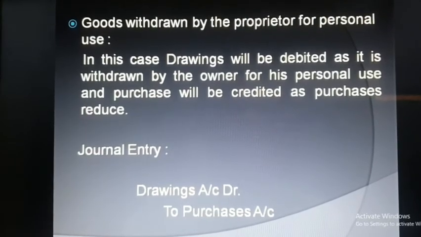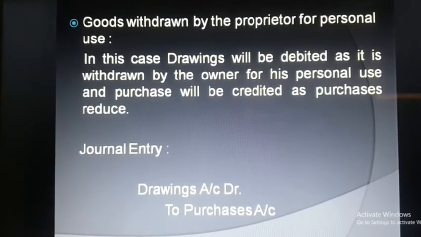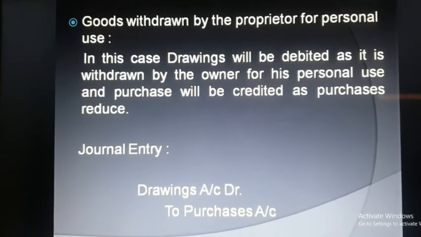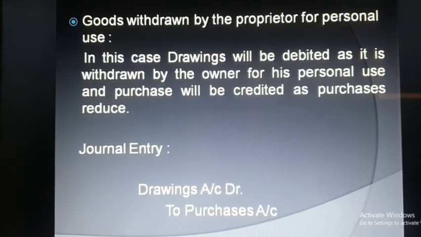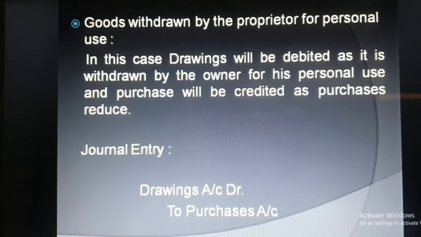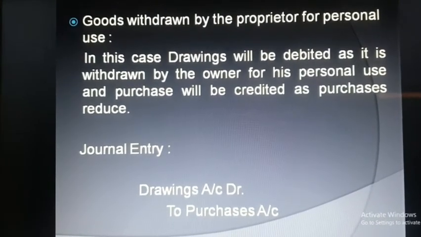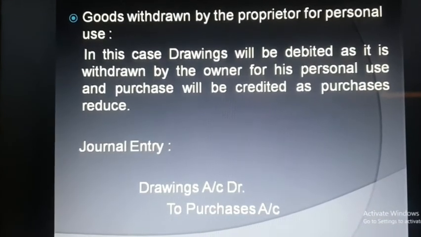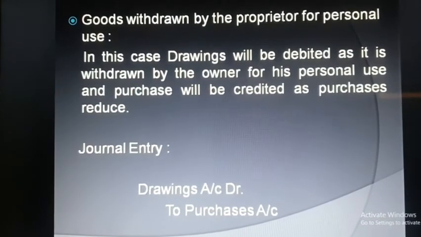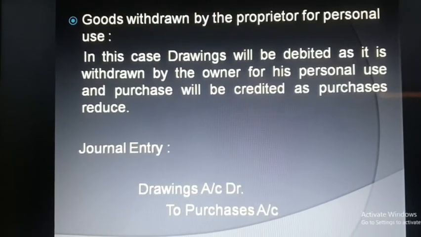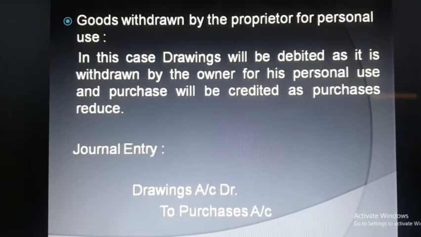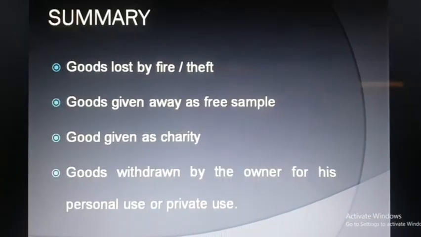So in this case drawings will be debited, as it is withdrawn by the owner for his personal or private use, and purchases will be credited as purchases reduce, because the goods are withdrawn by the proprietor. So what will be the final general entry here? That is drawings account debit to purchases account.